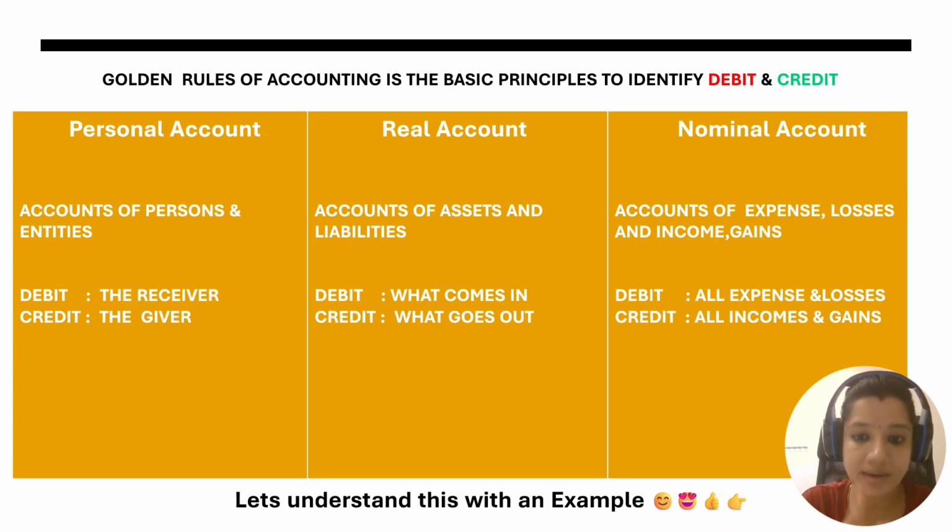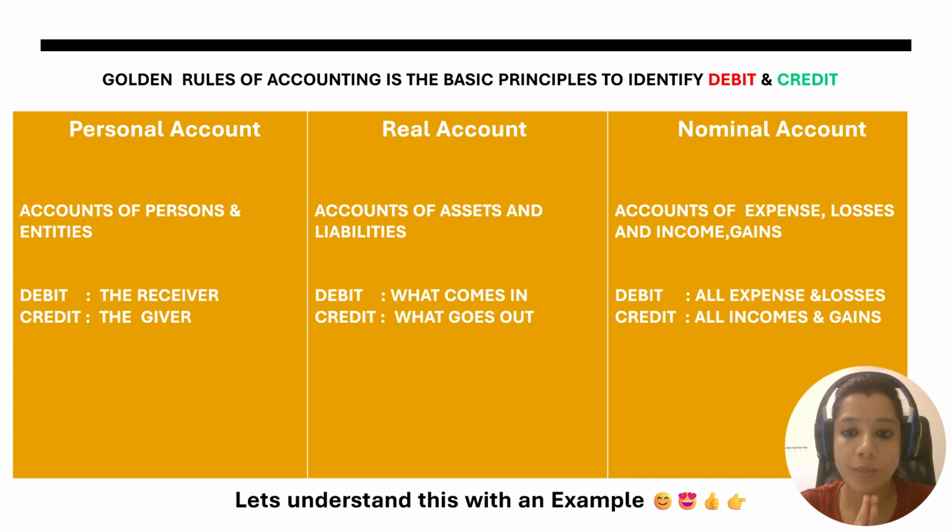If you place it under the real account, you check: debit what comes in and credit what goes out, which means whatever asset comes inside the business will be debited. Whatever asset goes out from your business, for example, you're selling machinery or your furniture, which means your furniture or machinery goes out from your business, will be considered as a credit. I can clearly explain it in an example, don't worry.